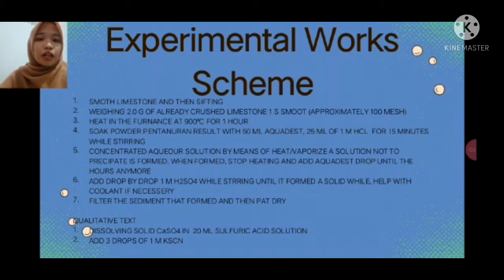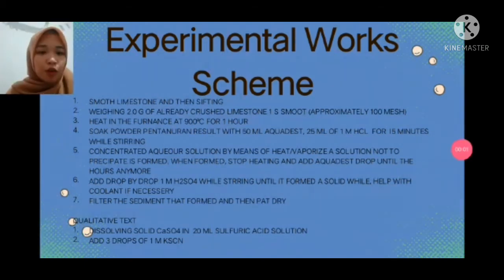Add drop by drop 1 molar sulfuric acid while stirring until a solid is formed, helped with cold if necessary.